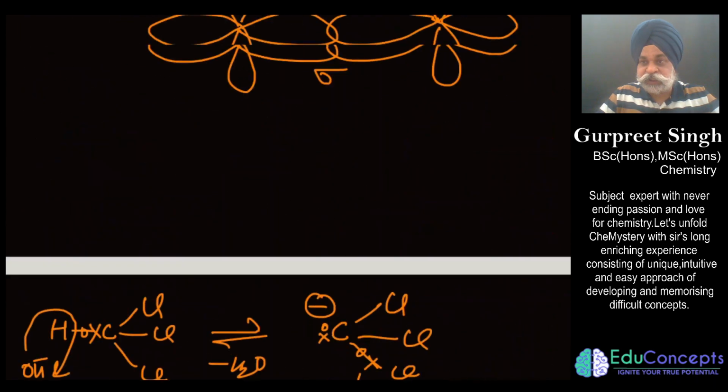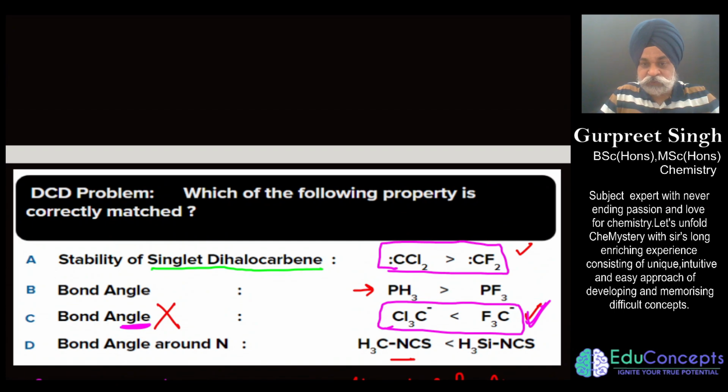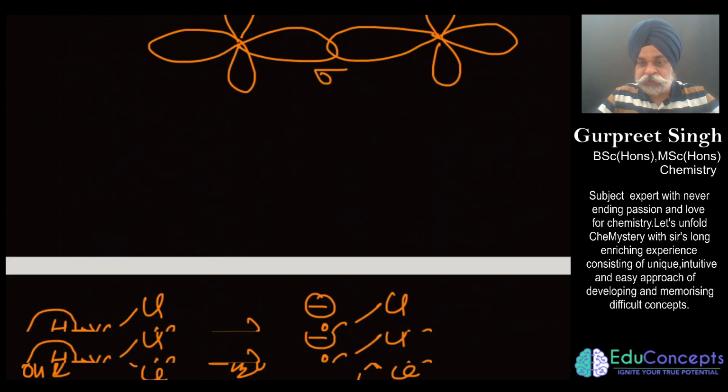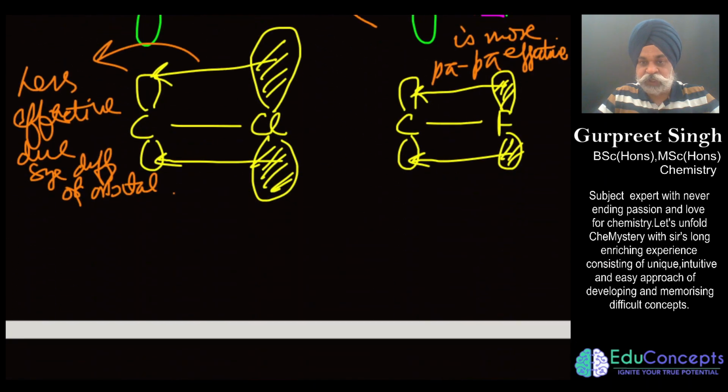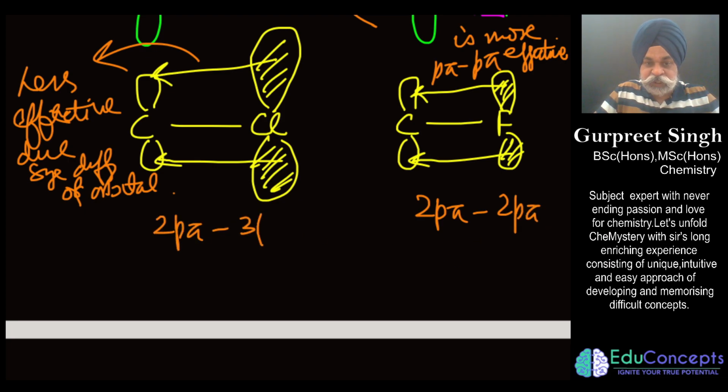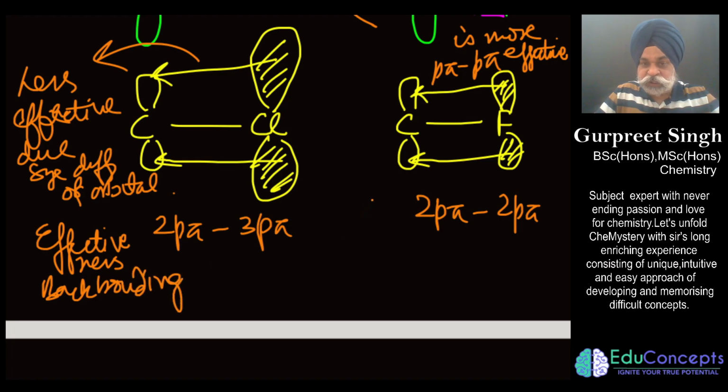So here let us see the answer for this question. We have just proved that this also seems to be the wrong one. We have proved that it would be the reverse, because of the effectiveness of p pi back bonding. Let me once again write it here. It is engaging 2p pi, and this is engaging 3p pi. So the effectiveness of back bonding obviously would be greater for this one, and this would increase the stability.